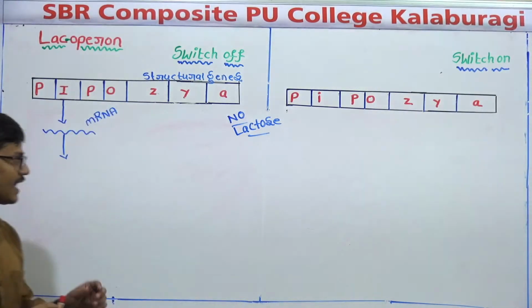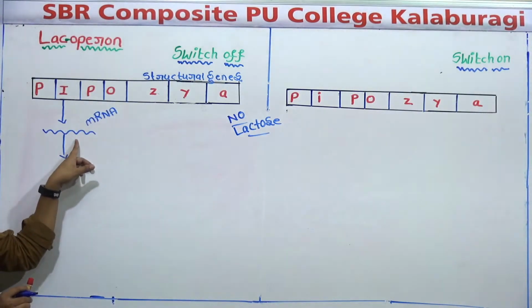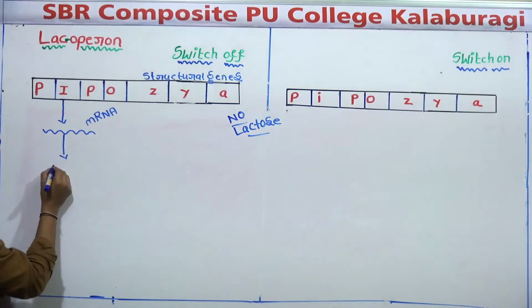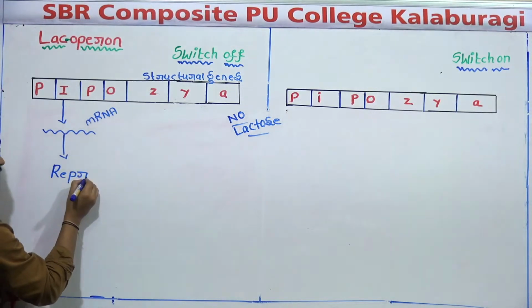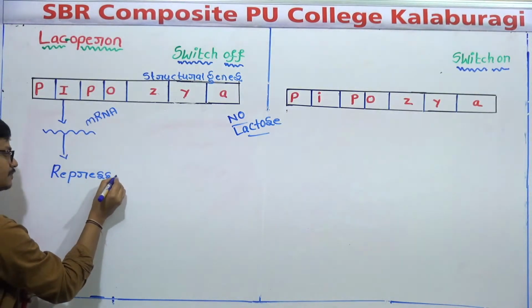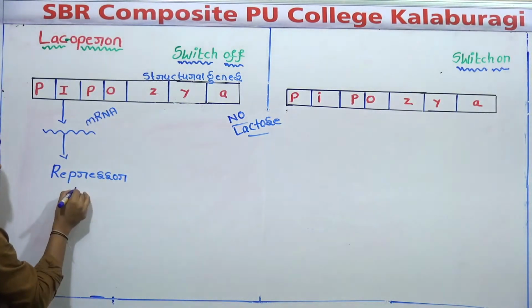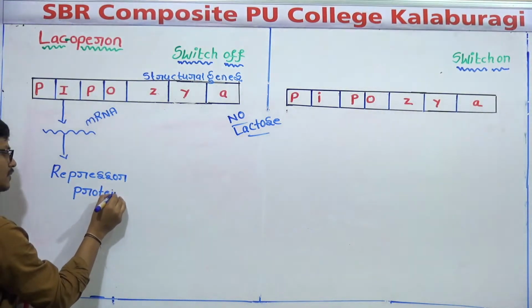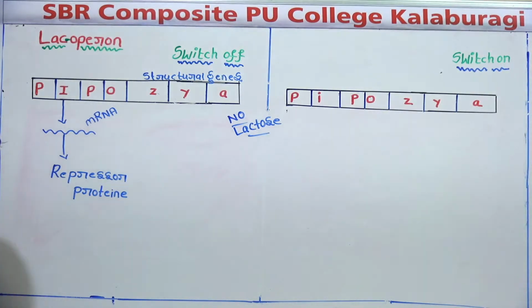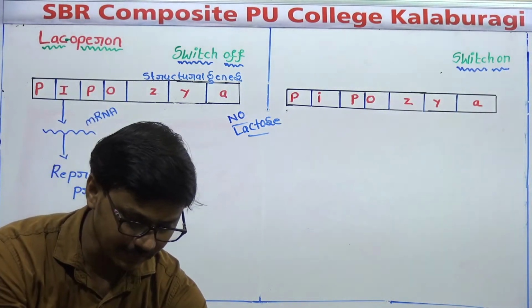The same thing happens here. mRNA produces a protein, and the name of that protein is repressor protein. So what is the name of the protein? The name of the protein is repressor protein.